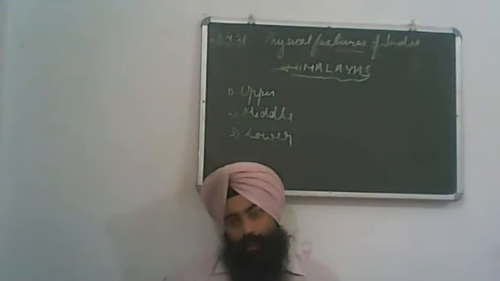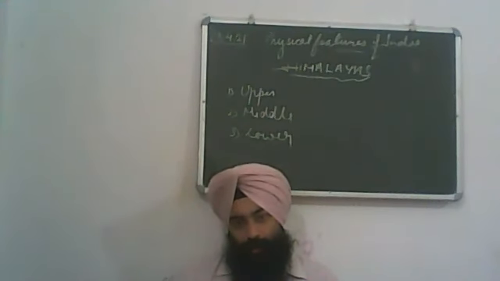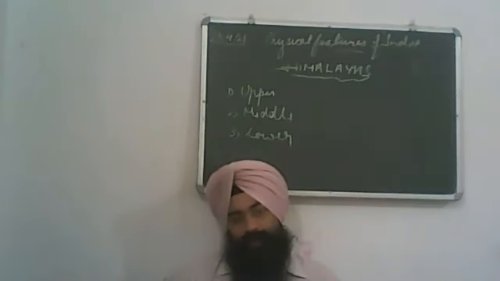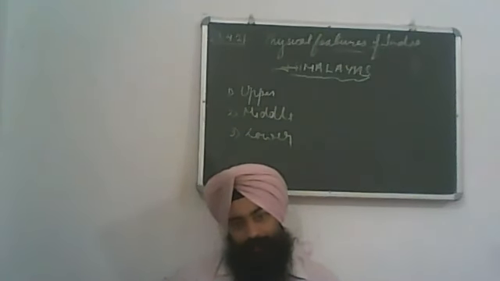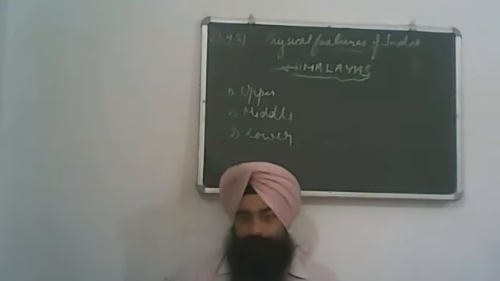D-O-A-B. Doab means a land between two rivers. Do means two, ab means water. The important Doabs lying in this region are